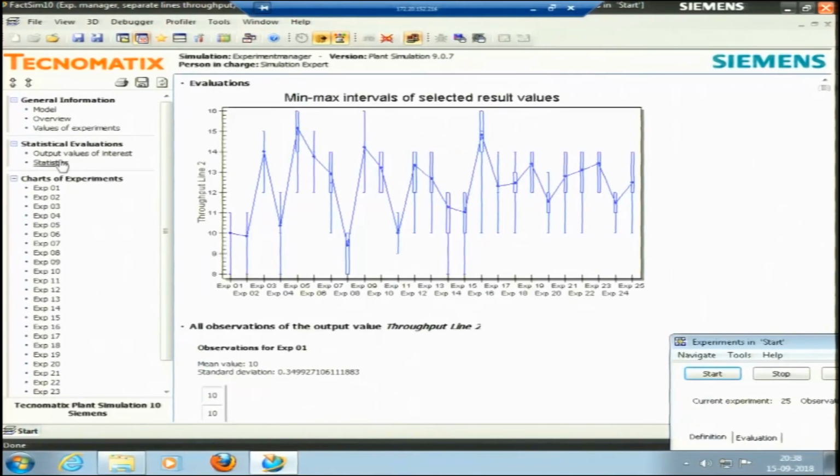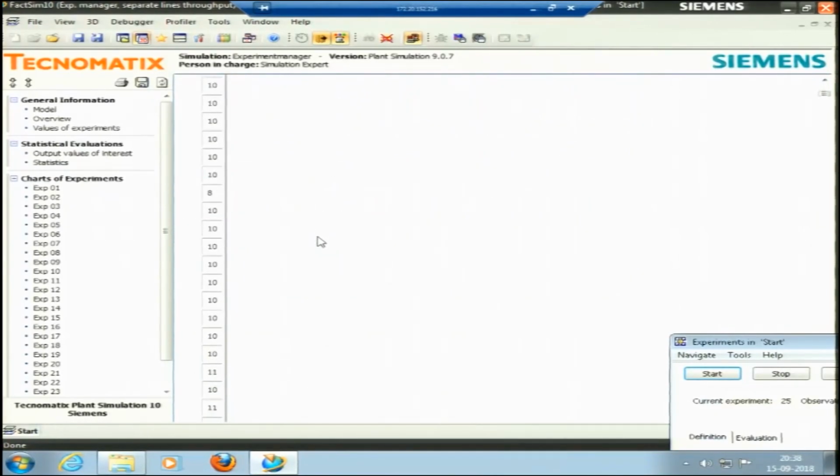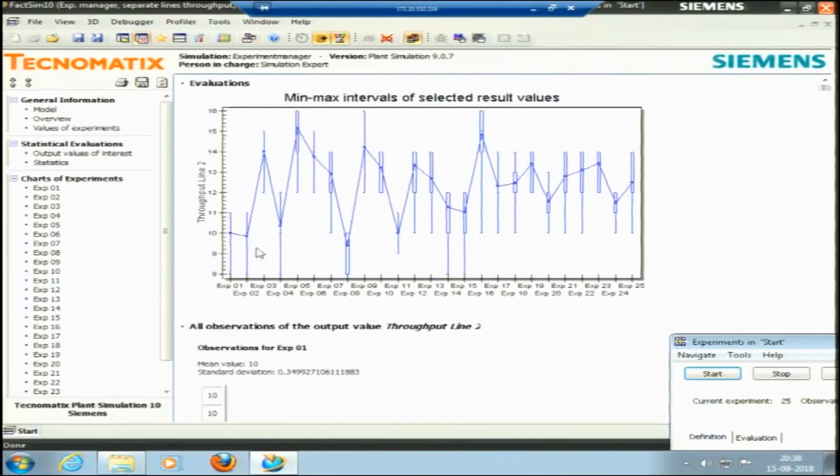So, these are the output values of interest. If you see these, each experiment has 50 observations given. This is for throughput 2. You can see now we have a box plot here. What does this show?